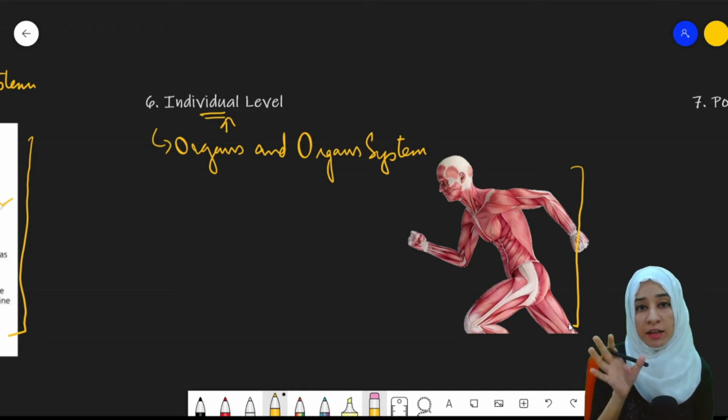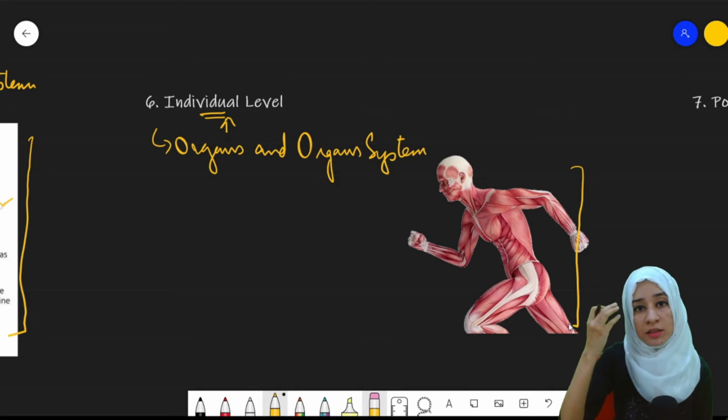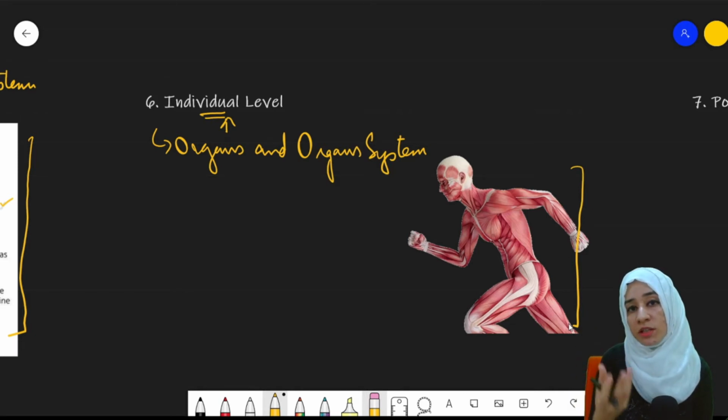I'm moving my hand. This movement of my hand is controlled by the brain, by my muscles, by the nervous system, which is sending the message from the brain towards my hand to move it. Okay? So this is how a number of organs and organ systems coordinate with each other, and then they will perform a particular function.